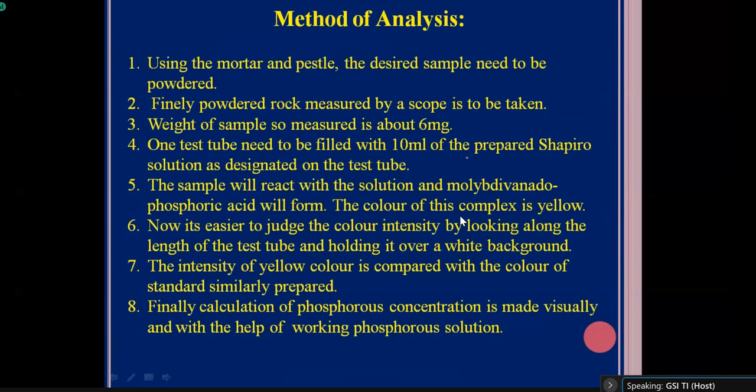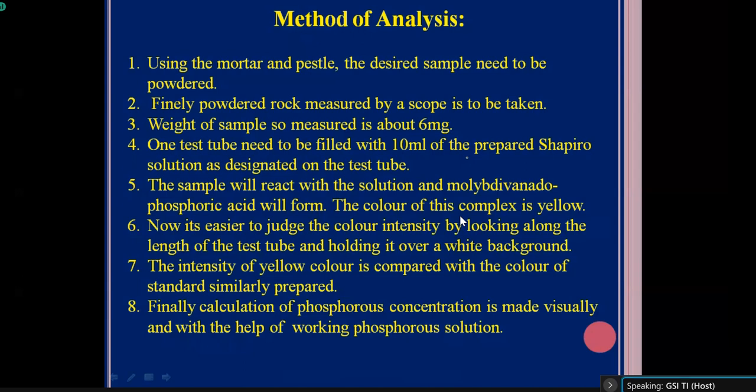Now, some test tubes will be taken, some 25 centimeters in length with a capping. In that test tube, 10 ml of Sapiro solution will be poured first. After pouring 10 ml of Sapiro solution in the test tube, 6 grams of that powdered sample will be mixed with that. The sample will react with the solution, and one complex called molybdophosphoric acid will form. The color of this complex, molybdophosphoric acid, is yellow.